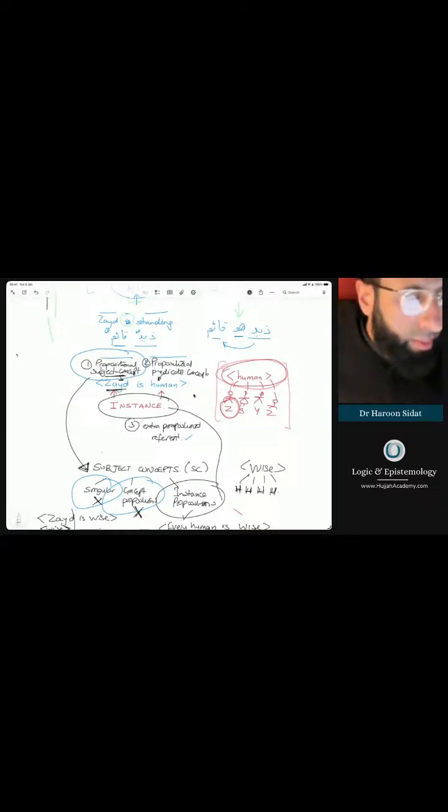So subject, remember, my friends, when we say Zaid is human, we're talking about the subject. So we're talking about Zaid here. When we say snow is white, of course, we are talking about snow. Now, there are some basic things which I'm not going to go into in too much detail, but to share with you. The subject concept of a simple proposition is either a singular concept, this one here, or a universal concept. And then we get into more and more details. But if it's a universal concept, then its referent, the thing that we're referring to, is either the concept itself or the instances of the concept.